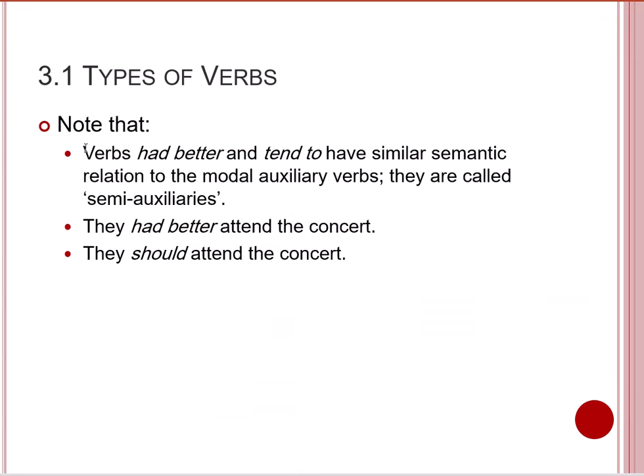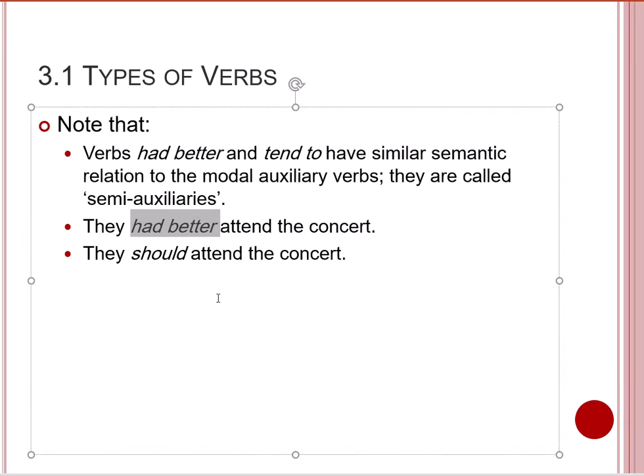There is this note mentioned in the book. We have these two verbs, had better and tend to. They have similar semantic relations with the modal auxiliary verbs. It means that in terms of their meaning, they are close to modal auxiliary verbs. For example, they had better attend the concert.